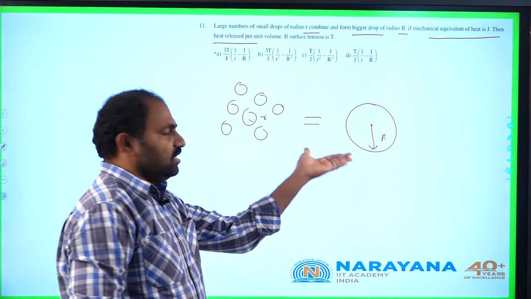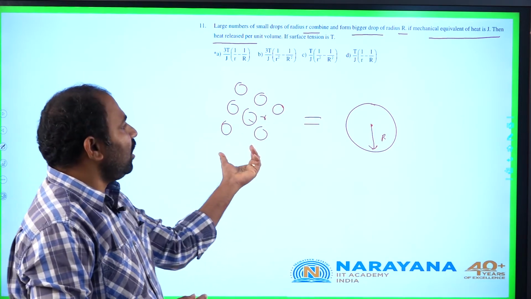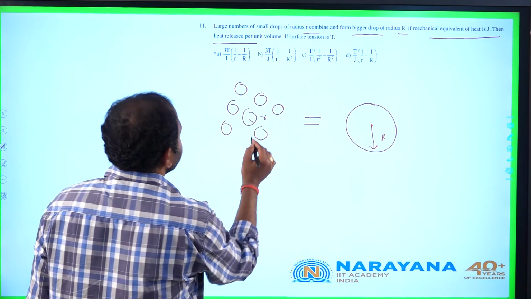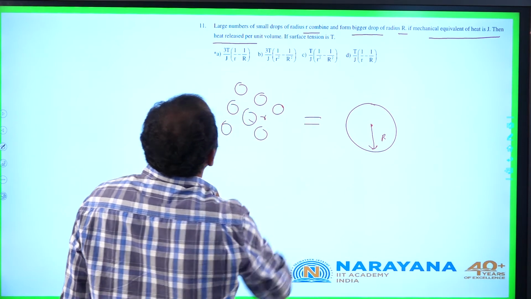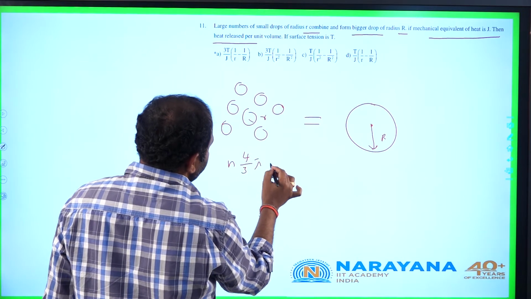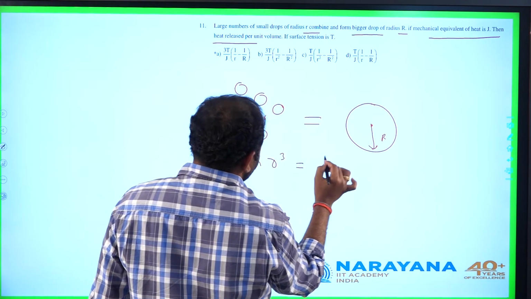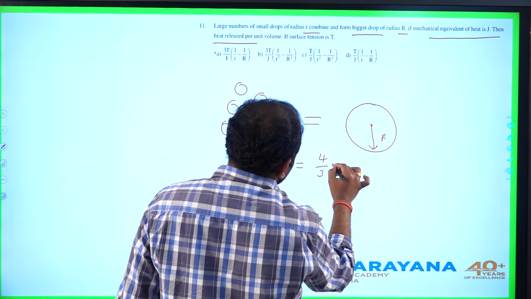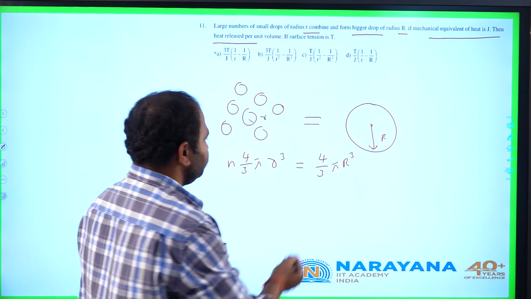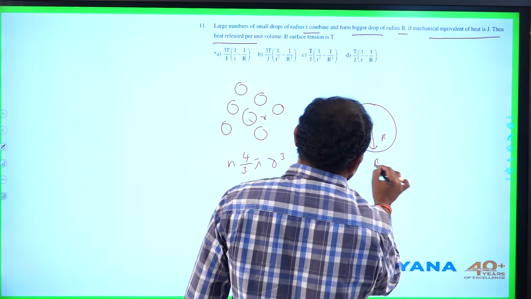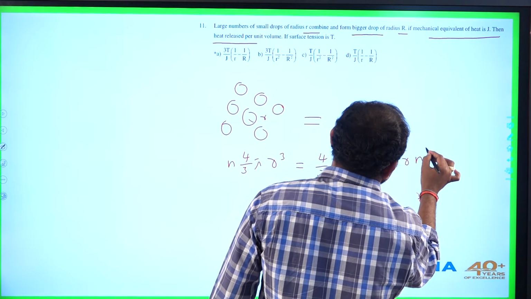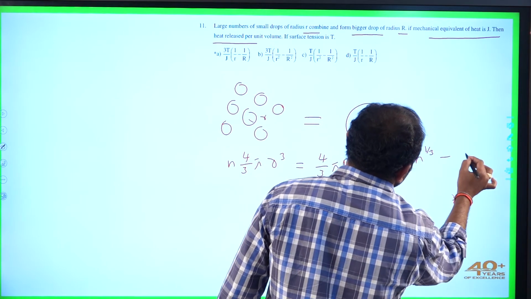We can conserve volume here. The initial volume of all drops is equal to the final volume of the big drop. Let us conserve the volume first. Let us consider n drops, n times 4/3 pi r cube equal to 4/3 pi capital R cube. We can find the relation between small r and capital R. So it is clear, capital R equals small r into n power 1 by 3. Let it be equation 1.